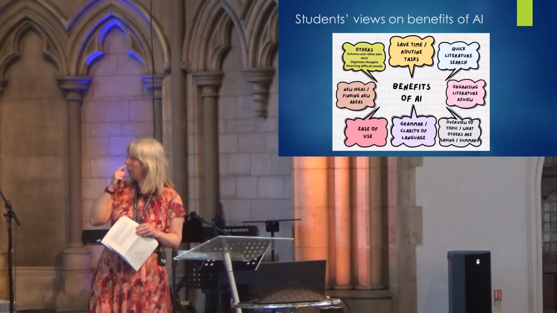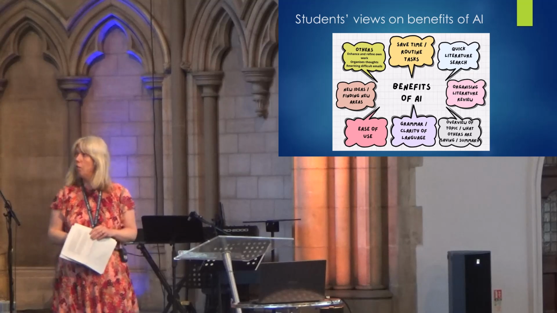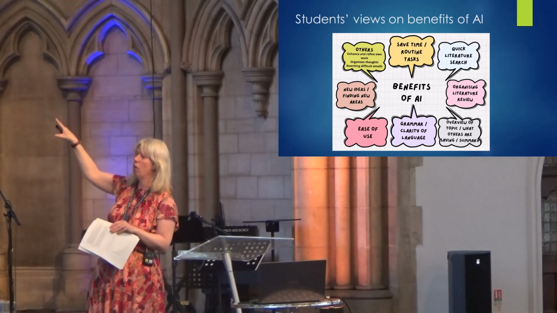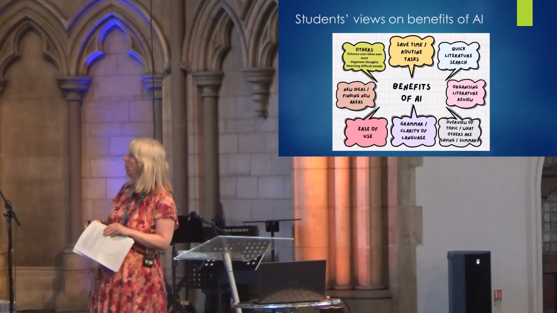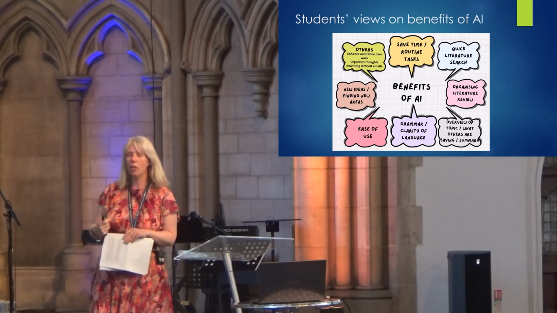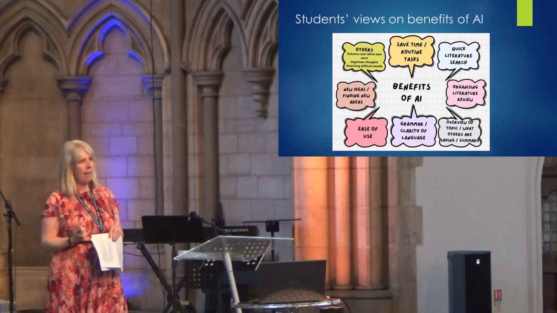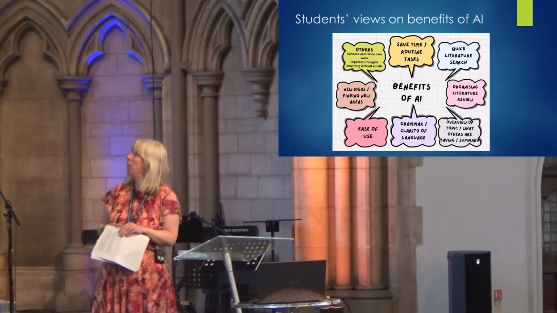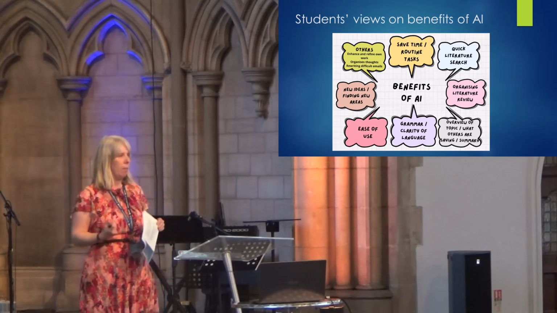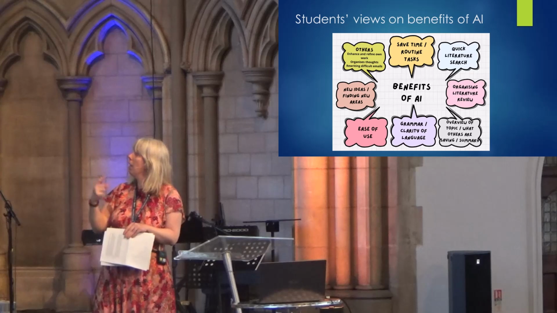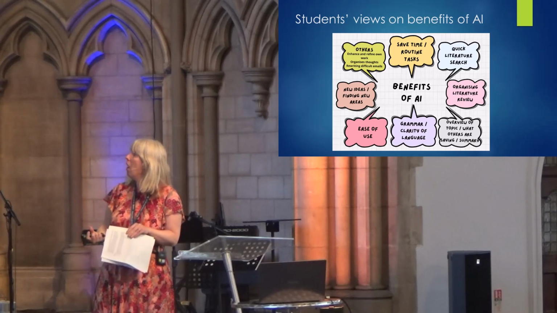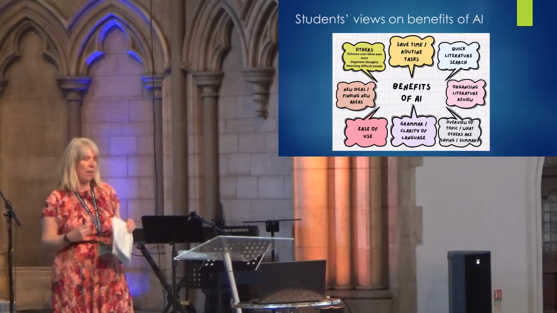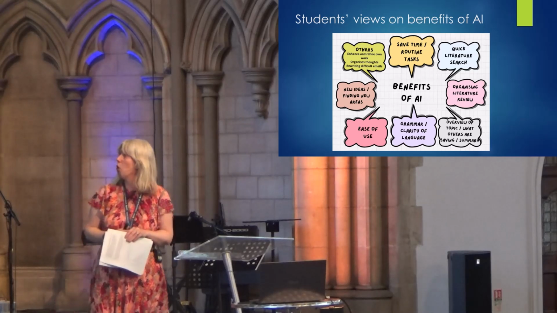However, they did say, yes, we can see some of the benefits of using AI. So if we go around this clockwise, we've got the ones that came up the most in the form. They could really see the benefits, particularly around some of those more administrative tasks associated with the literature review. So saving time with some of those routine tasks, being able to organise your literature, and quickly being able to do a literature search and get an overview of the topic.